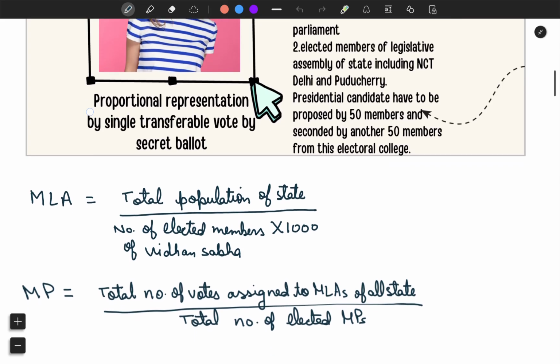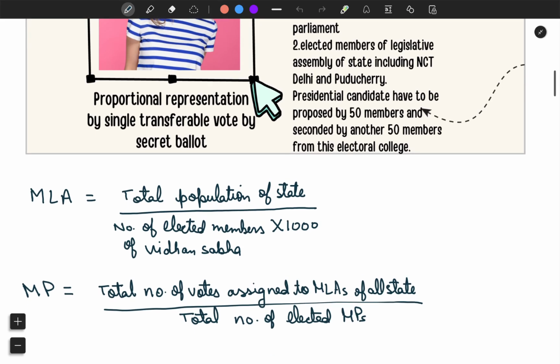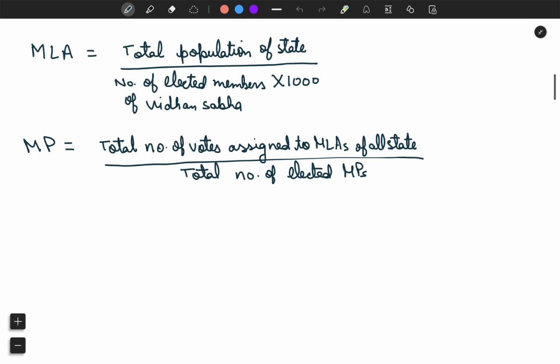How are the votes of MLAs and MPs calculated? The formula is mentioned here. The MLA's vote is calculated as the total population of the state divided by the number of elected members of that Vidhan Sabha into 1000, and the MP's vote is calculated as the total number of votes assigned to MLAs of all states divided by the total number of elected members of parliament.